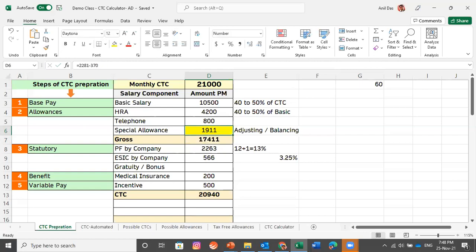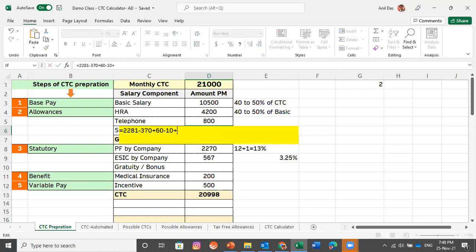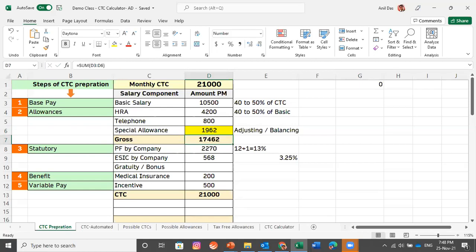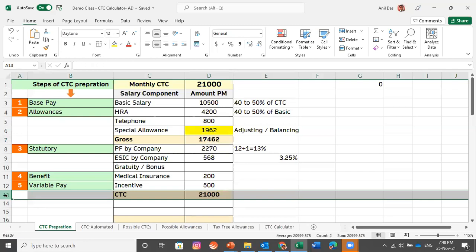Let's see whether we are getting 21,000 as CTC or not. Again, there is a difference. This person would be adding 60. Again, there is a difference of 10. Let's subtract 10. Again, there is a difference of 2. Let's add 2. Again, there is a difference of 1. Let's subtract 1. And now we have reached the desired figure of 21,000, which we were looking for. But we have done a good number of manual activities.